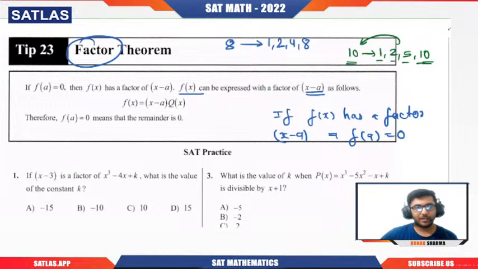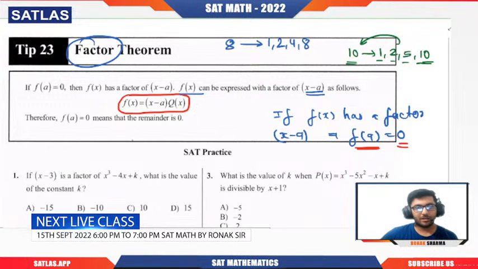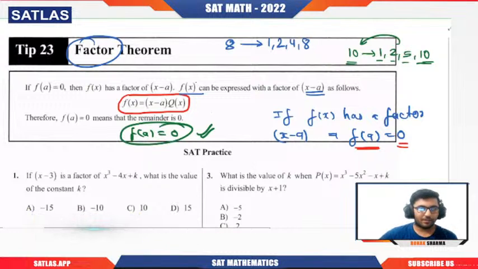Try to apply the remainder theorem. f(a) will give us remainder, but if x minus a is a factor of f(x), then that remainder is 0. So f(x) can be written as x minus a times quotient, because remainder is 0 only. That is the reason when you put x equal to a, f(a) will be equal to 0. That is the whole point of having the factor theorem. Okay, so come on, now let us try the questions.